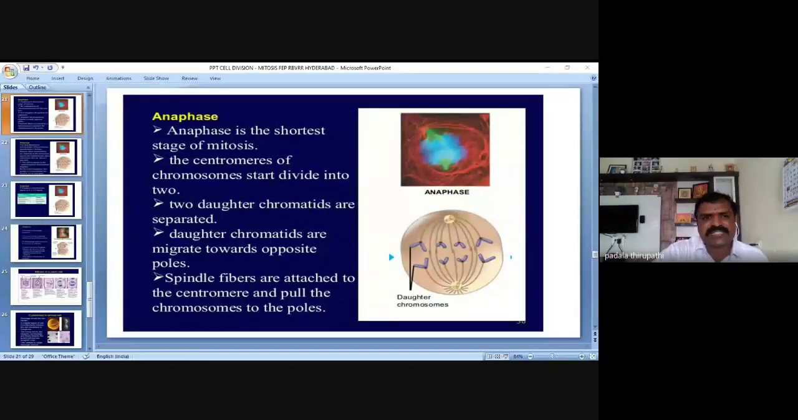During this phase, the chromosomes are going to divide into two daughter chromatids. Very, very important. Why is it happening, my dear friends? The spindle fibers or microtubules are going to pull the chromatids towards the opposite poles of the cell.